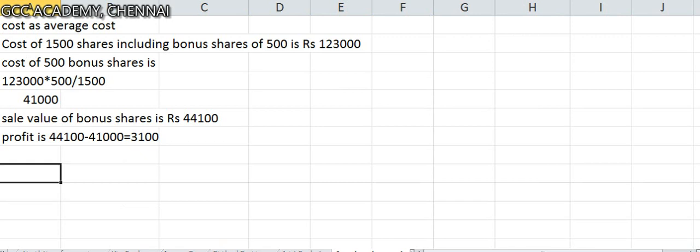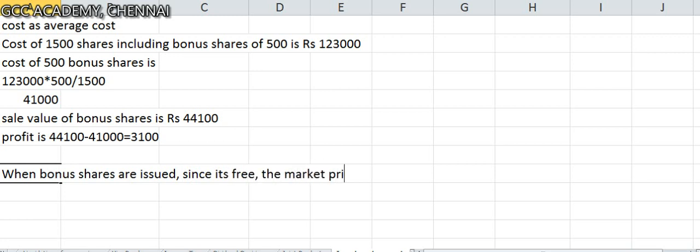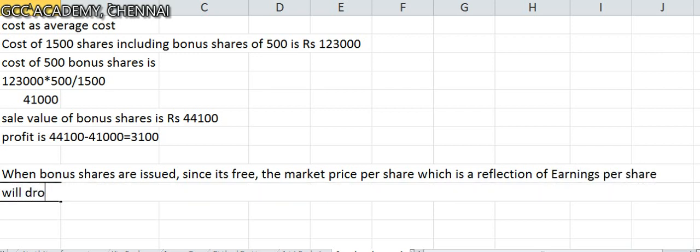In company accounts, you may remember I said, when bonus shares are issued, very important, make a note, since it's free, the market price per share, which is a reflection of earnings per share, will drop on a proportionate basis. Very, very important.